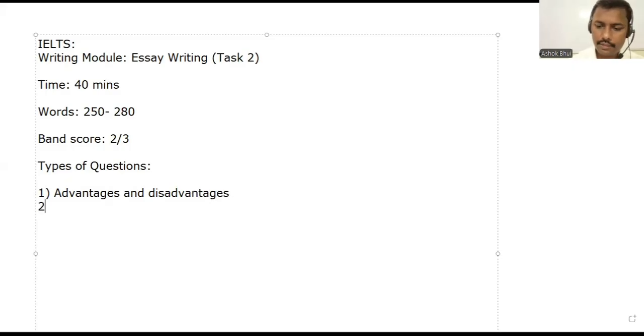Then it can be like agree or disagree. Okay, third one, it can be like problem and solution.